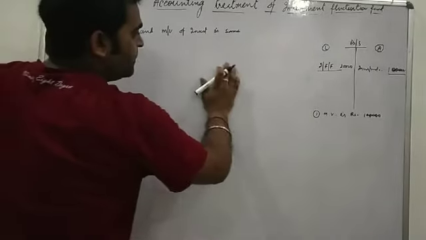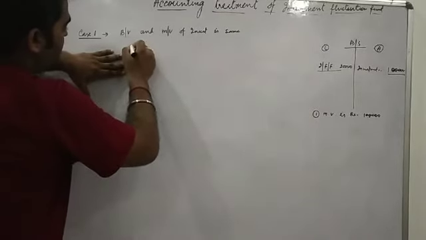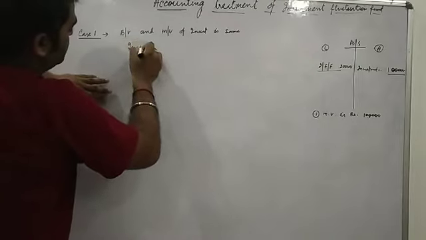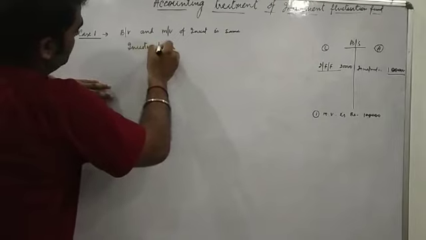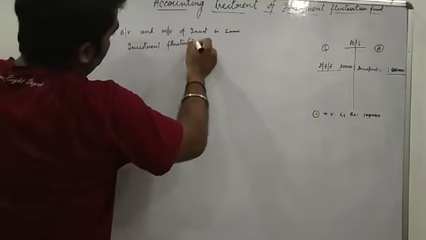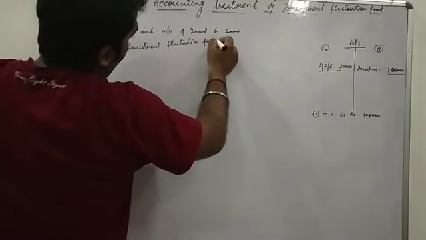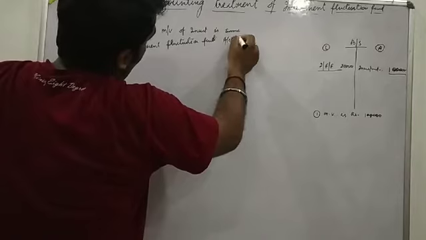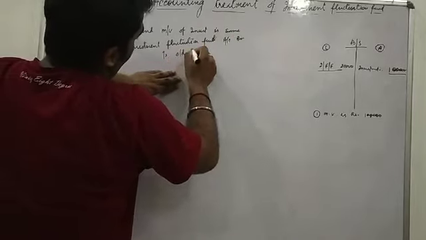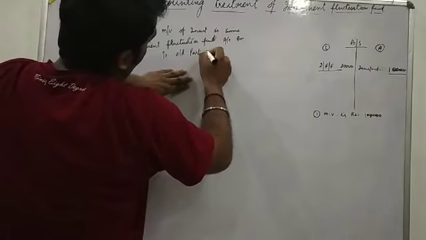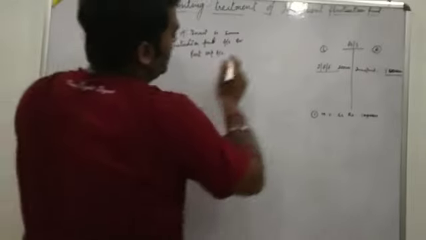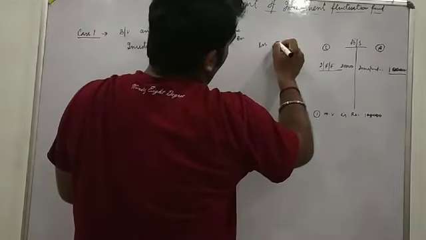What entry will be done? The entry will be: Investment fluctuation fund account debit, to old partners' capital account in old ratio.